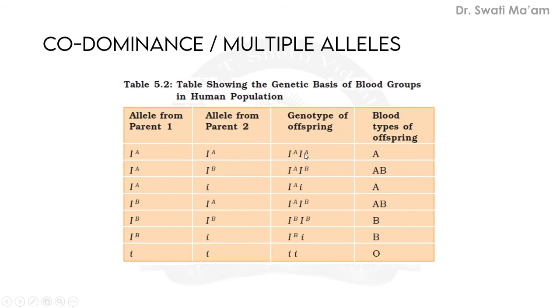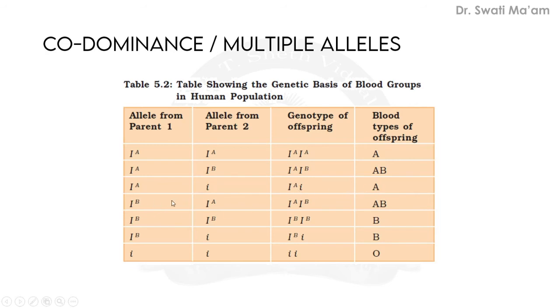So capital A here, and capital I, it shows A blood group, because A type of antigens are present. Similarly, A and B, both the different types of combinations are seen, so AB blood group will appear in the offspring. Here, if it is having small i, then this combination, definitely this is the dominant gene and it will be expressed. So A blood group will be seen.